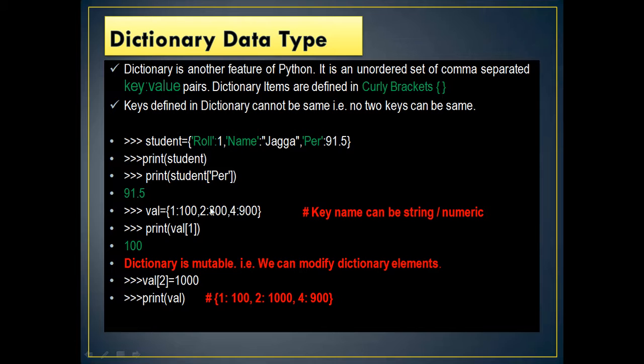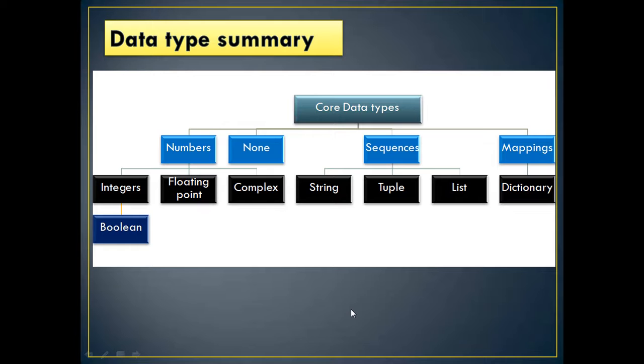It is 300, right? So before assignment, if I print the value of 2, it will print 300, but after the assignment, it will definitely print 1000. And now if we print the entire dictionary val, then for 2, instead of 300 it will display 1000 because you have modified it, and for 4 it will print 900.